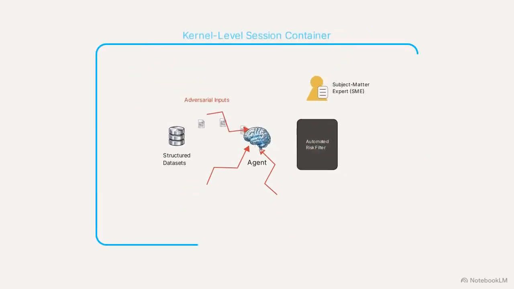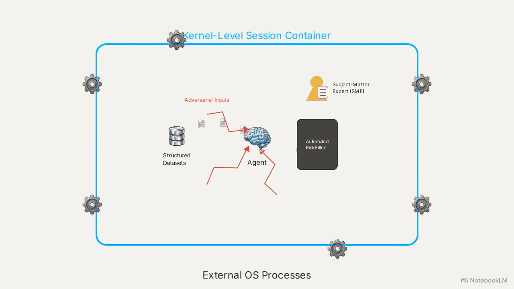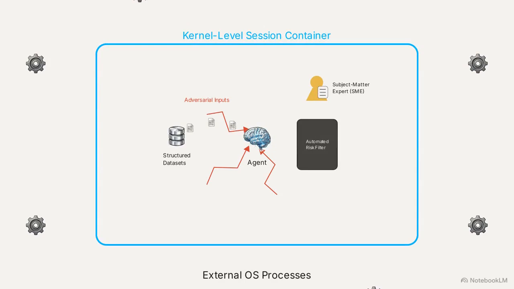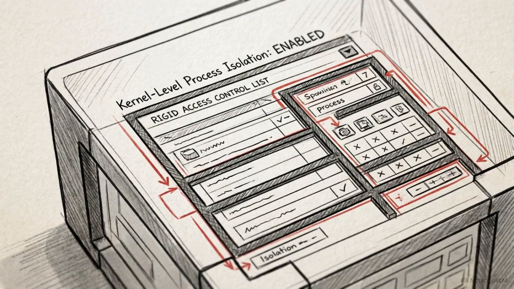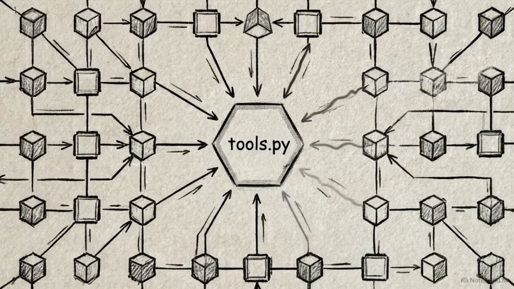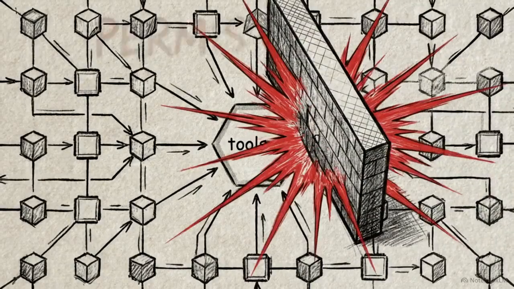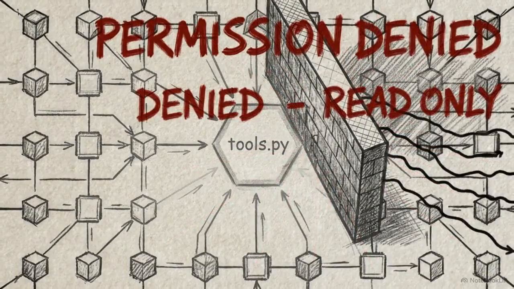In production, testing must be paired with strict runtime defense. Agent activity must run within isolated kernel-level session containers, completely severed from external operating system processes. Organizations must enforce strict process-based access controls. Deployed agents must be structurally incapable of modifying their own logic or expanding their toolsets without a forced manual republishing cycle.